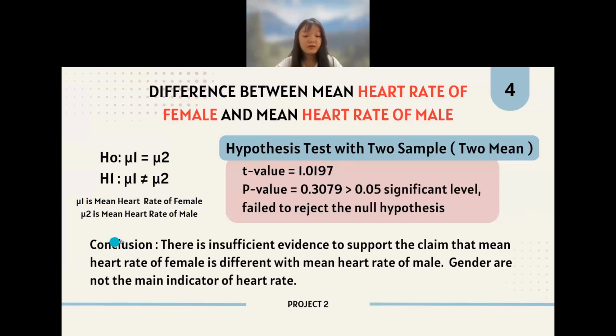The conclusion we can make is there's insufficient evidence to support the claim that the mean heart rate of the female is different from the mean heart rate of the male. In other words, from the dataset we got, we found that the mean heart rate of female is the same as the mean heart rate of the male. So maybe gender is not the main indicator of the heart rate.